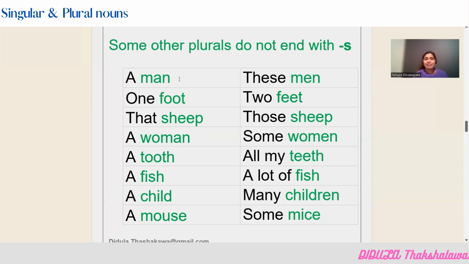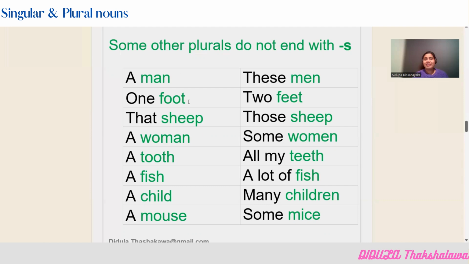A man. When you see this word man, it is converted to plural with men. You have to say men. So just simply this letter A has been changed to the letter E here. You can say a man, but you cannot say a men. You have to say these men. These men.